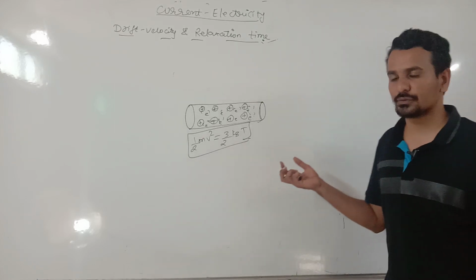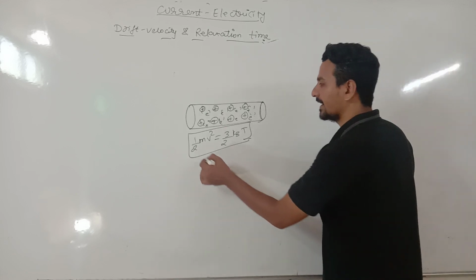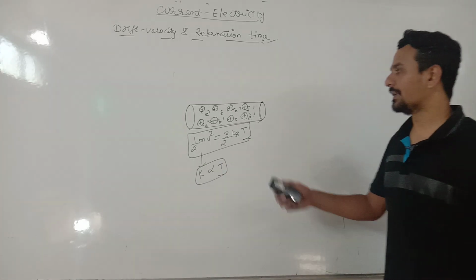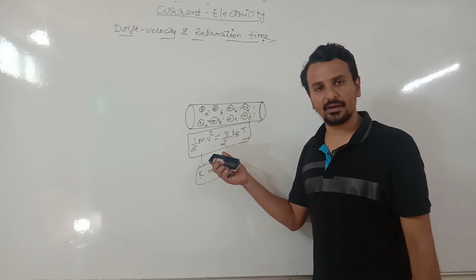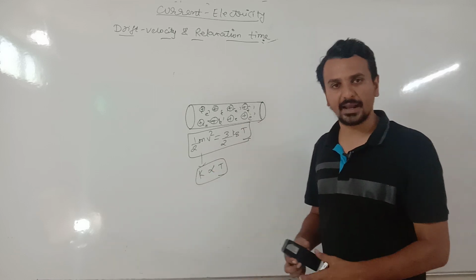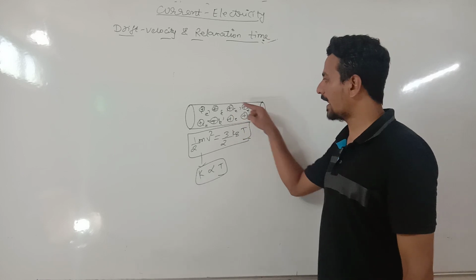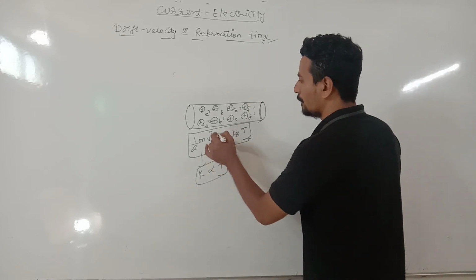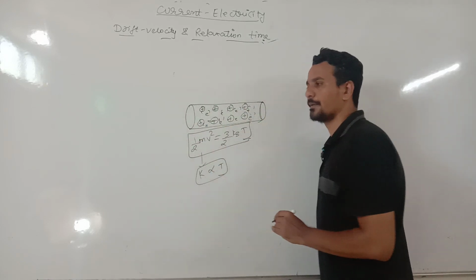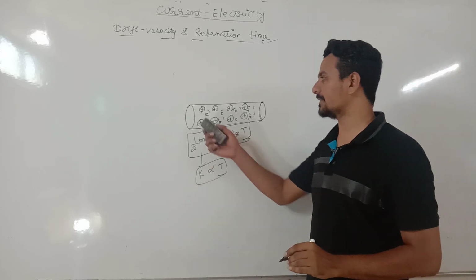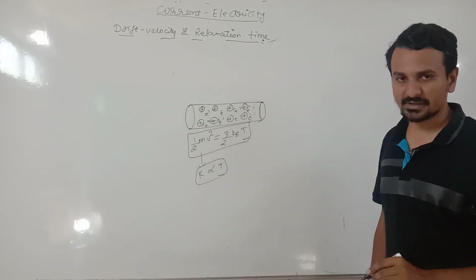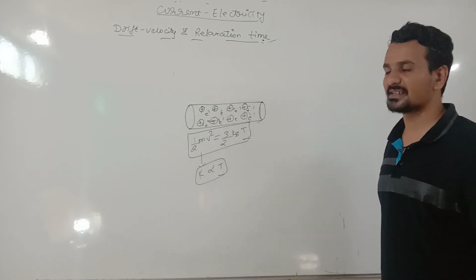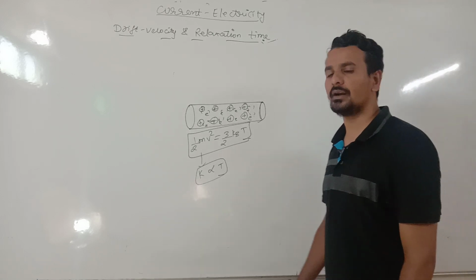Half mv square is equal to 3 by 2 kBT. That means kinetic energy of electron is proportional to temperature, and because of room temperature they will have some kinetic energy in the form of thermal energy. Because of this kinetic energy electrons can move inside the metal. Let us discuss further. Inside the metal there are positive ions and free electrons; the positive ions are not able to move, they just oscillate depending on the temperature, but the electrons can move because they have kinetic energy due to the temperature.